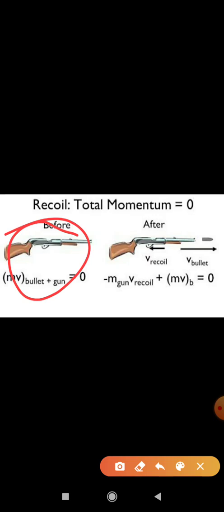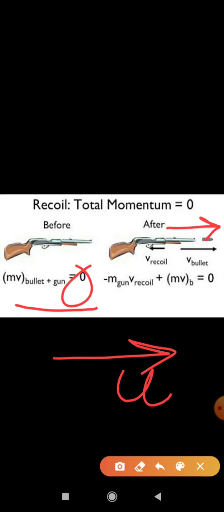Suppose a gun is in the rest position, meaning the velocity of the gun is 0, so the linear momentum of the gun is 0. Now when the gun fires a bullet, the gun stays in position but the bullet moves. Suppose the velocity of the bullet is VB.